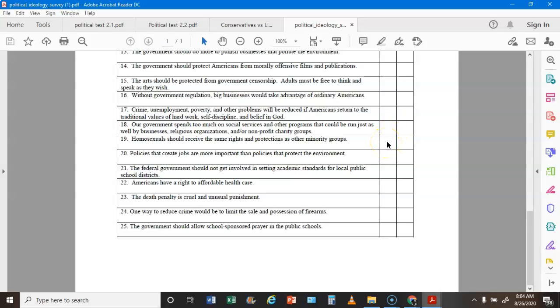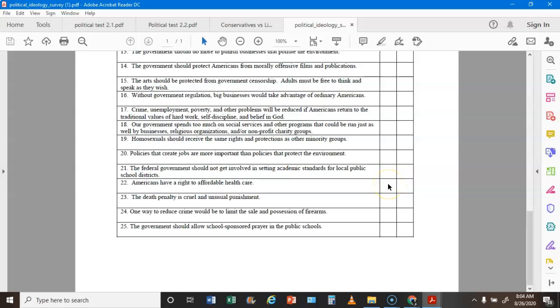Homosexuals should receive the same rights and protections as other minority groups. If you agree, that's an L. If you disagree, that's a C. Policies that create jobs are more important than protect the environment. If you agree, that's a C. If you disagree, that's an L. The federal government should not get involved in setting academic standards. If you agree, that's a C. If you disagree, it's an L.